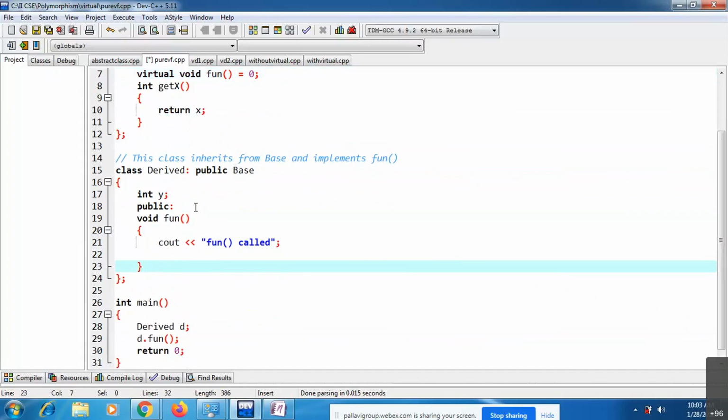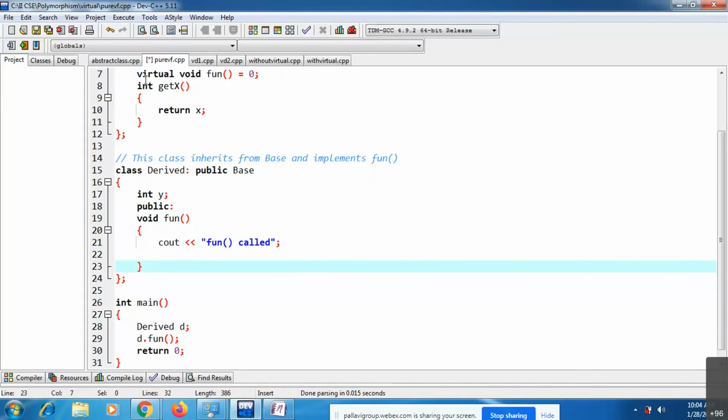In this way you can write pure virtual functions inside a class. If you write a pure virtual function, that class becomes abstract. If you write a pure virtual function in a particular class, in the derived class you must override that function.